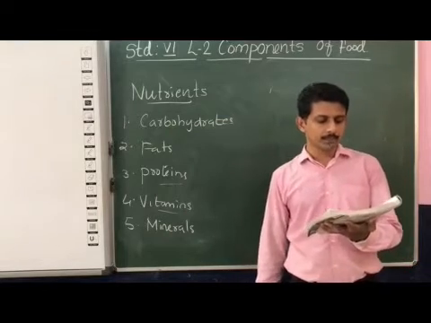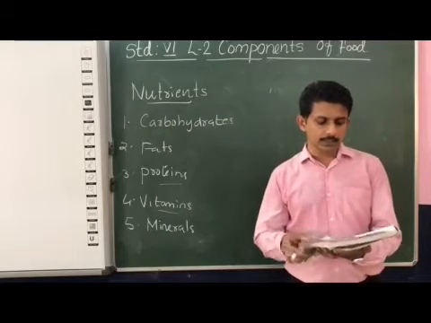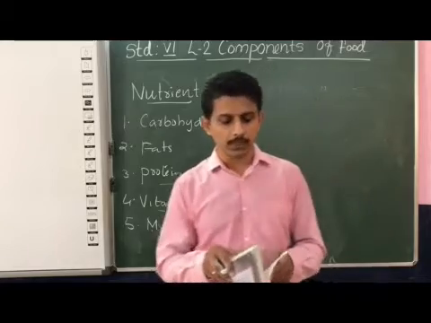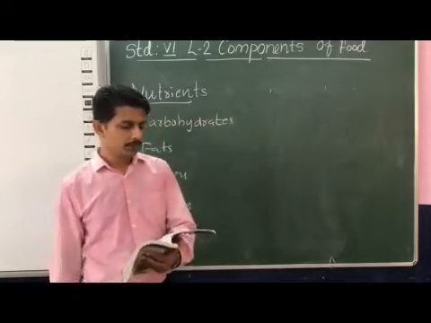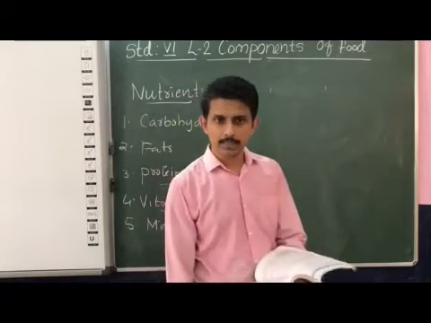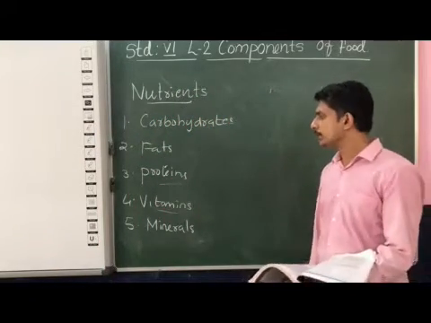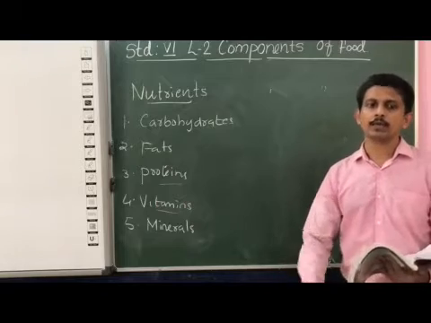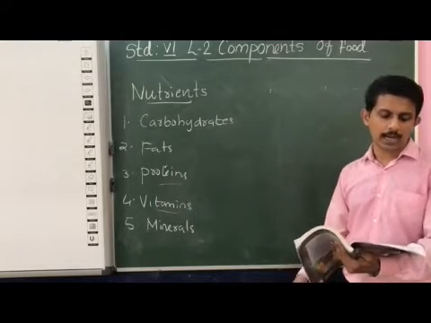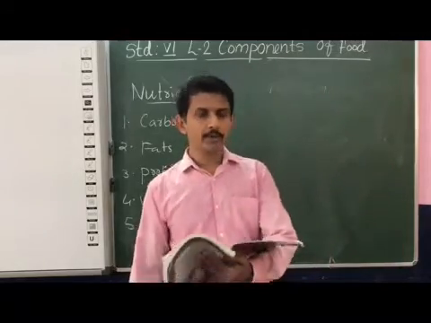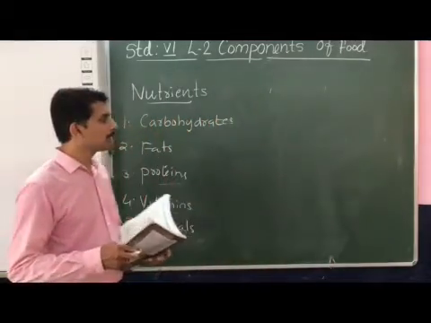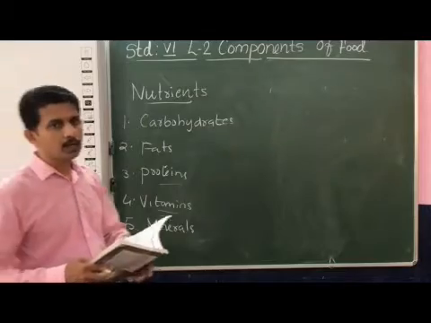You can see there is one table shown in your textbook, which shows the minerals required by our body. For example, iron and calcium are some of the elements which are required by our body. So iron, calcium, phosphorus, potassium, sodium, iodine, fluorine. These are the minerals which are required by our body.